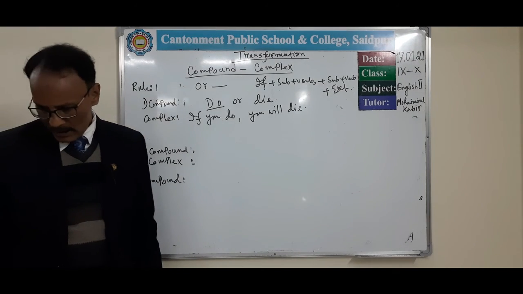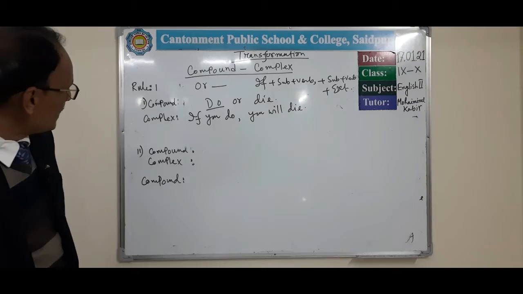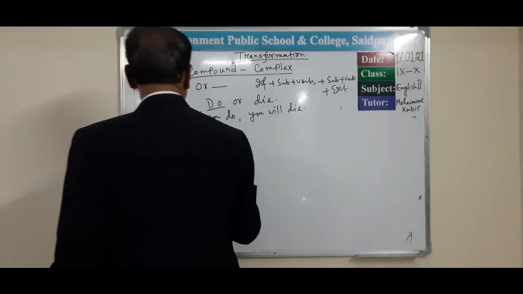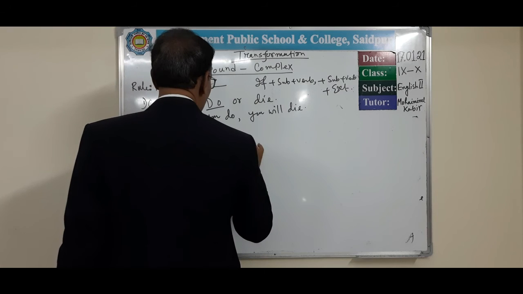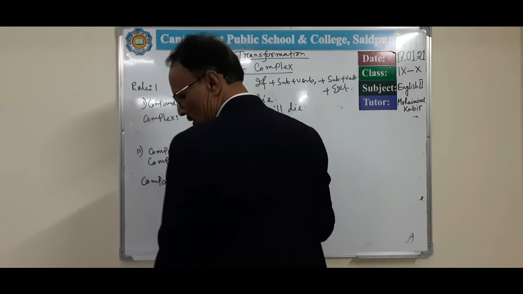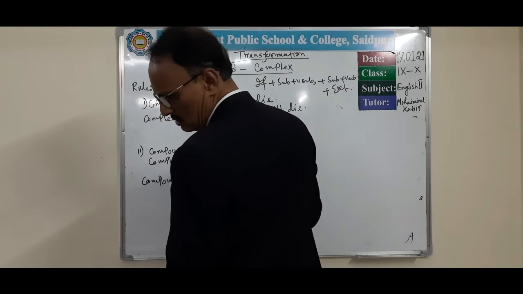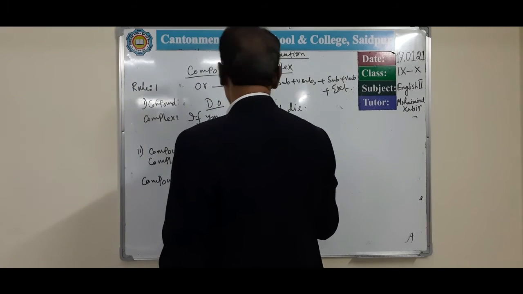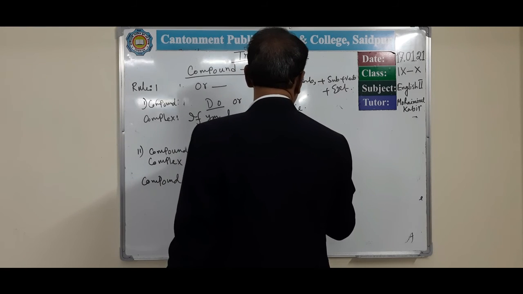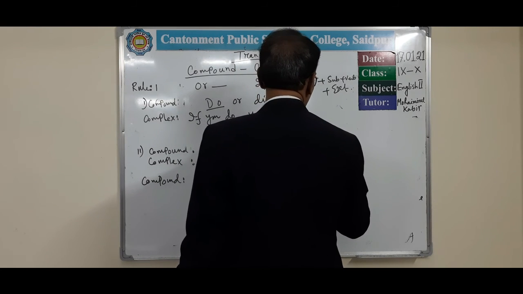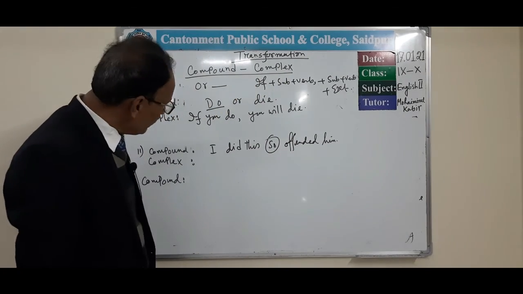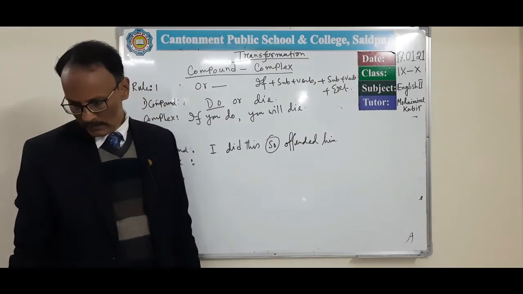Sometimes more sentences we can practice. Compound: if you get I did this, so I offended him. In here we use so. So how can we transform it into complex form?